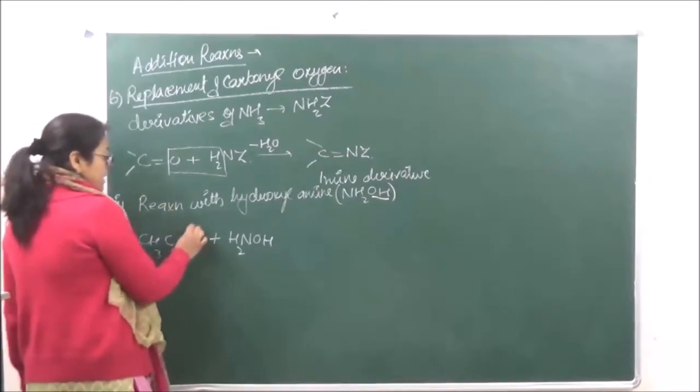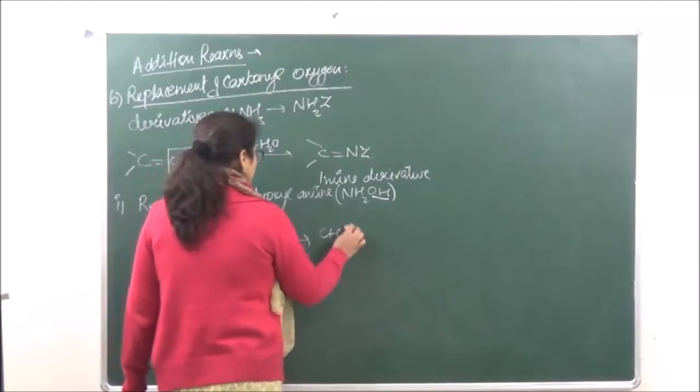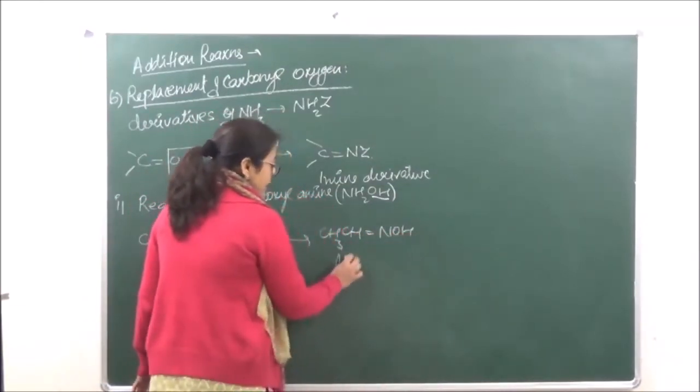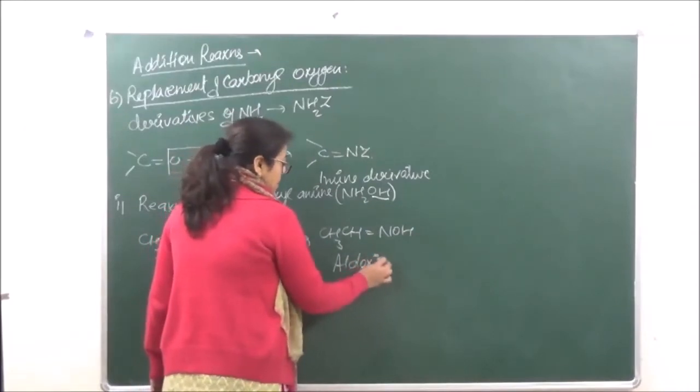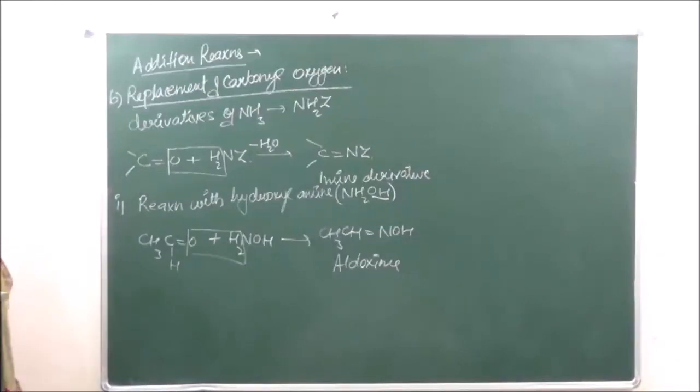So from here this water molecule is eliminated. We are going to get the product CH3CH double bond NOH. This is known as aldoxime.